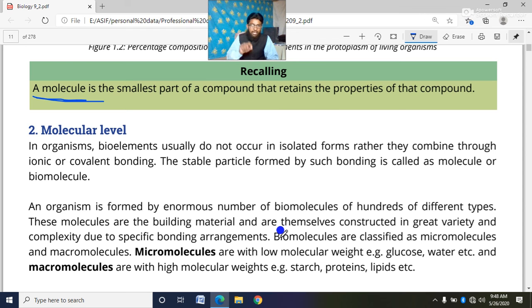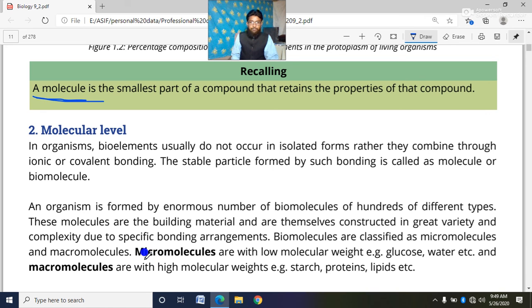So the arrangement of the bonding determines the characteristics and the properties of the molecules. Dear cadets, biomolecules are classified as macromolecules and micromolecules. There are two types of biomolecules: micromolecules and macromolecules.